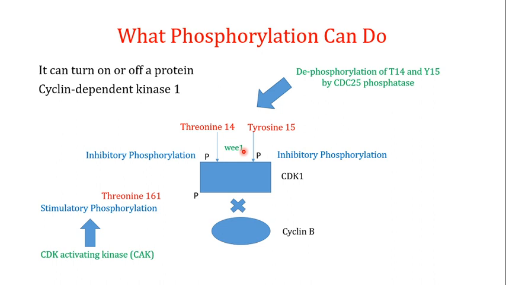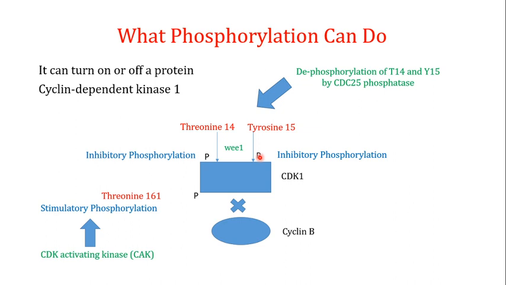So the V1 is going to phosphorylate the threonine 14. It is going to phosphorylate the tyrosine 15. So you can put the V1 in the dual specificity kinases. Both of these phosphorylations are known as the inhibitory phosphorylations. What I mean by that is that if both these positions are phosphorylated, this phosphorylation is going to inhibit the activity of the CDK1.